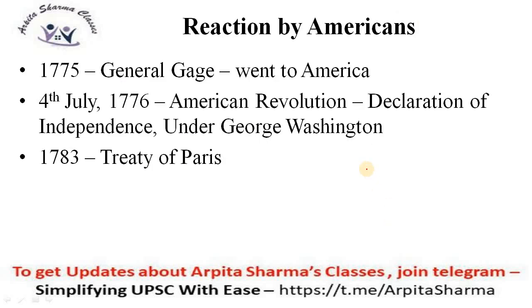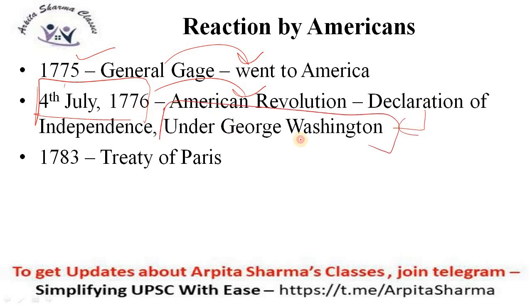Now, what was the reaction by Americans? In 1775, General Gage was sent to America with an army to fight against Americans. So now Americans realized that it's high time we also revolt, because we need independence. Rather than sitting idle, or being vocal about freedom and home rule, now we have to fight. So finally, on 4th July 1776, the American Revolution took place, and independence was declared under the leadership of George Washington. Finally, in 1783, the Treaty of Paris took place.